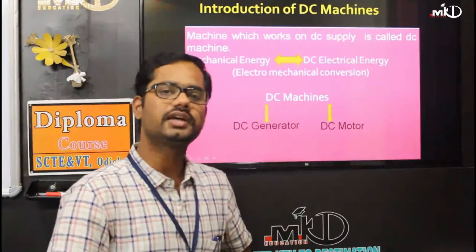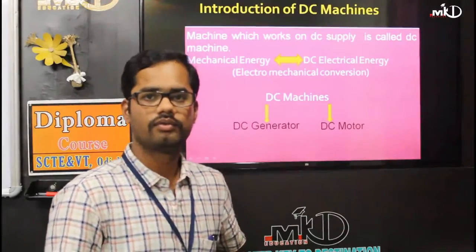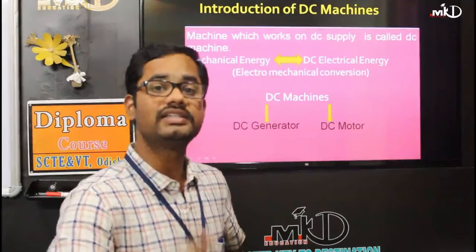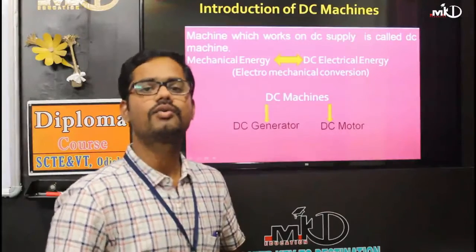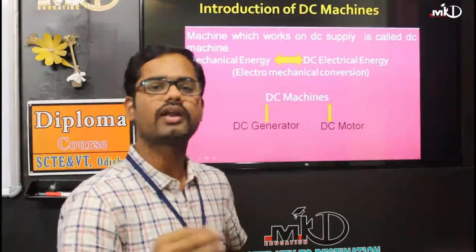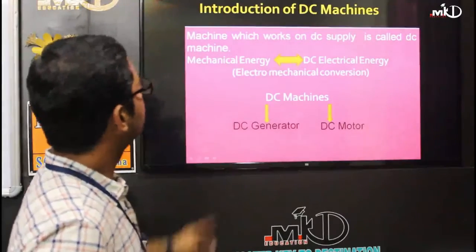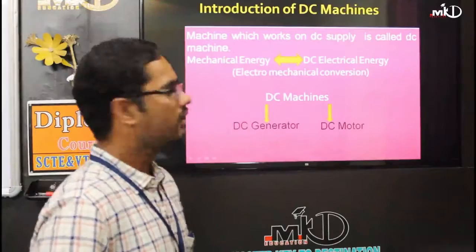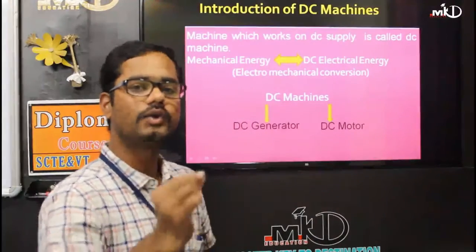So what is a machine here? A machine is a thing which helps you get your result easily, to do your job or work smoothly and easily. The conversion of energy here means it will convert from mechanical to electrical as well as electrical to mechanical.